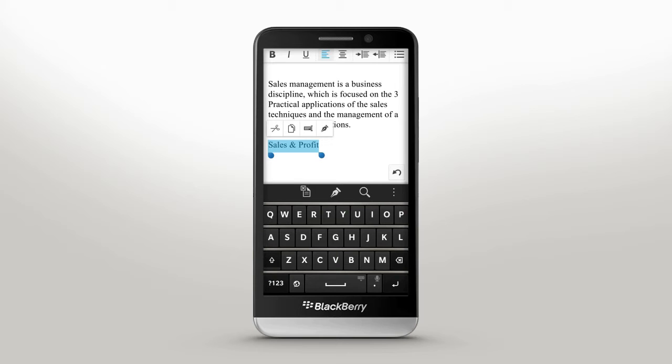Once you have text selected, a menu will appear. Here you can cut, copy, or select all. To paste text, tap the desired location and tap the paste icon.